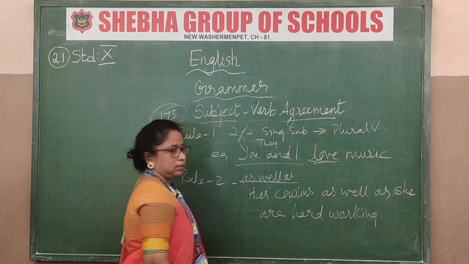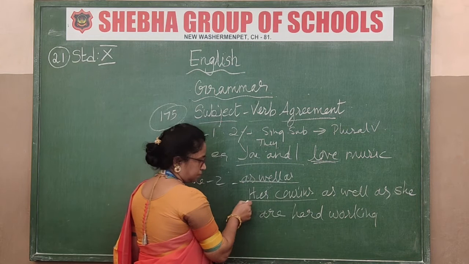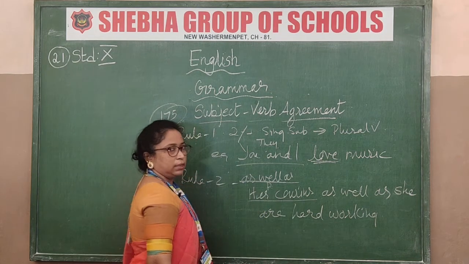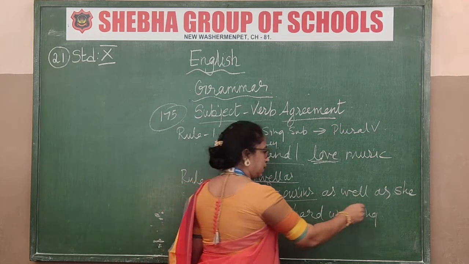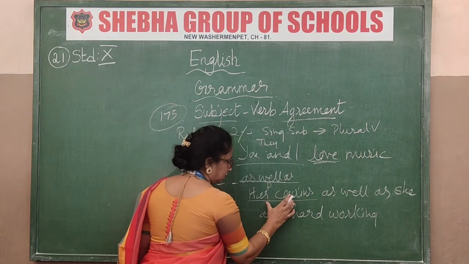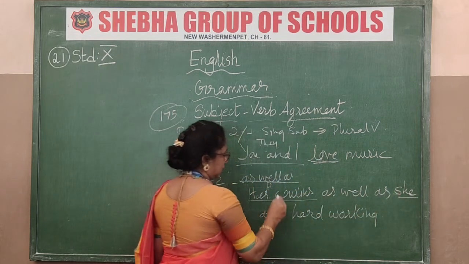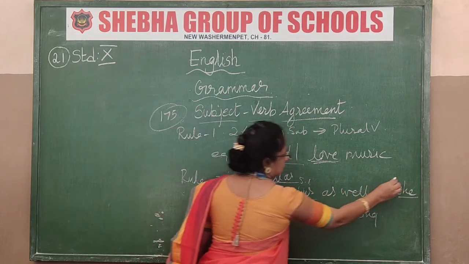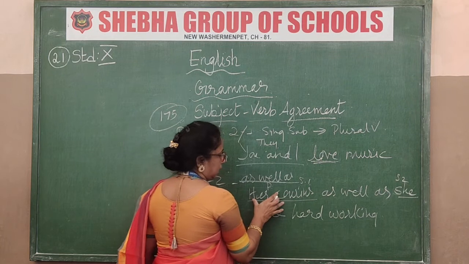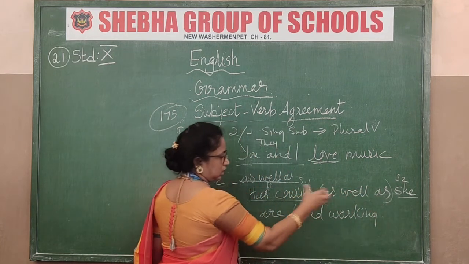Now see this example. Her cousins, what? Plural. And as well as she. Two subjects: this is one subject, she is one subject. Subject 1, subject 2. As well as is like a conjunction.